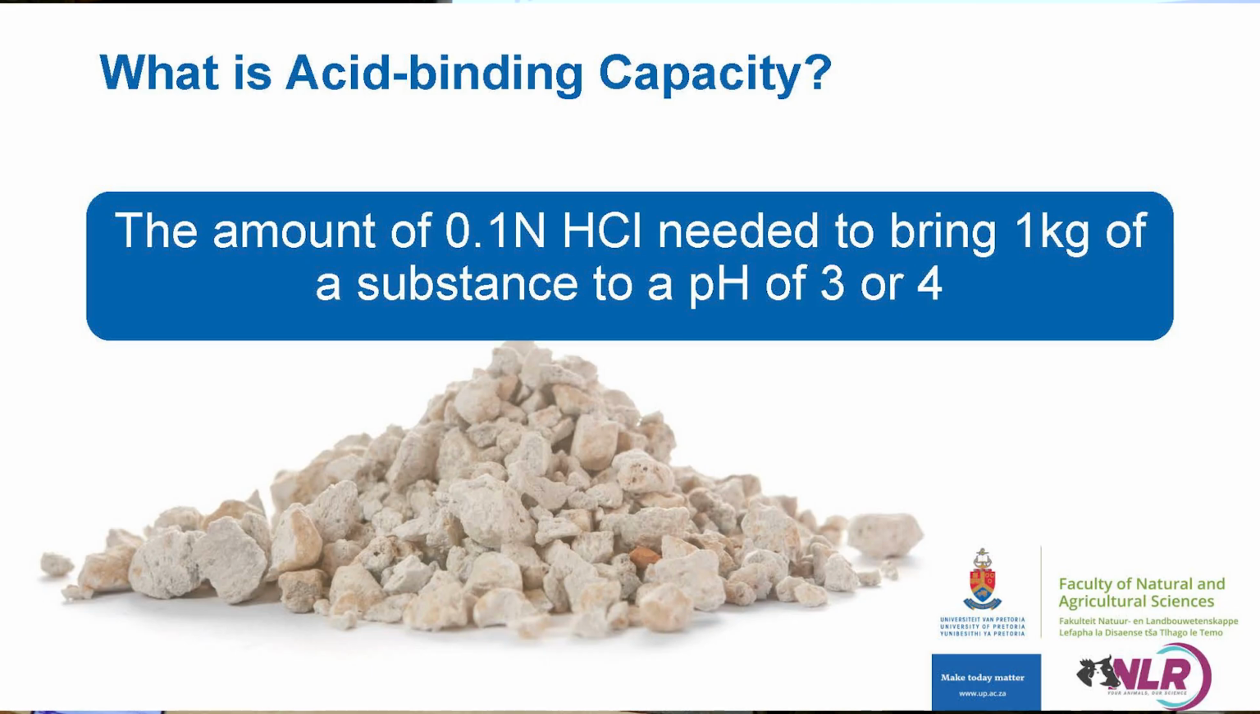What is acid binding capacity? Now, this is defined as the amount of 0.1 normality hydrochloric acid solution that is needed to bring 1 kilogram of a substance to a pH of 3 or 4. So then a substance with a high acid binding capacity value requires a large amount of acid in order to bring it down to that pH.